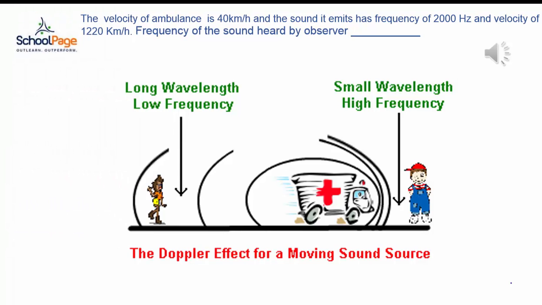Observe the question carefully. The ambulance, which is a source of sound, is moving towards a stationary observer. The sound emitted by this moving source has a frequency of 2000 Hz and velocity of 1220 km per hour. Now, listen to the sound of the ambulance as it approaches and leaves the observer.